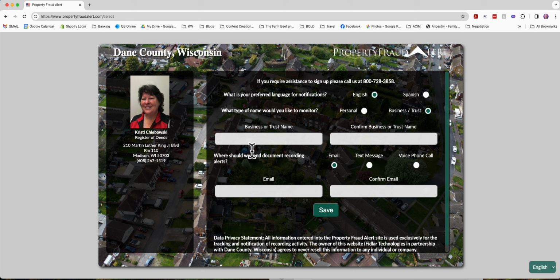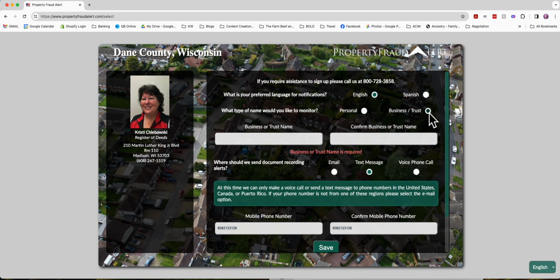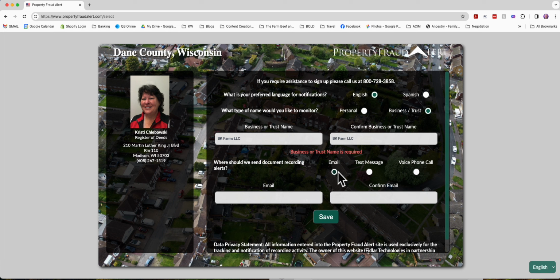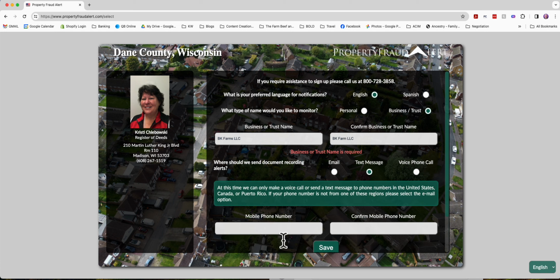So you can see if it's a business or trust, you type that name in. Well, let's go do this in the name of a business then, that I've got to monitor. So we'll just go the opposite way. So I just chose business, and we'll see if this works. Type out the business DBA that I have, just in case that's how it gets recorded. So again, there's no cost to any of those. I chose text. Again, I could choose check, text, email, or voice call. I chose text. Going to type in my mobile number.